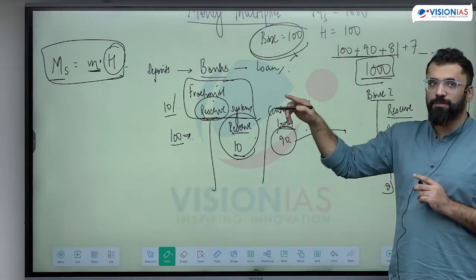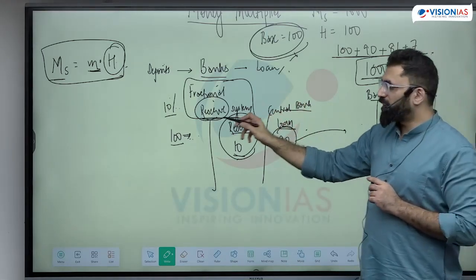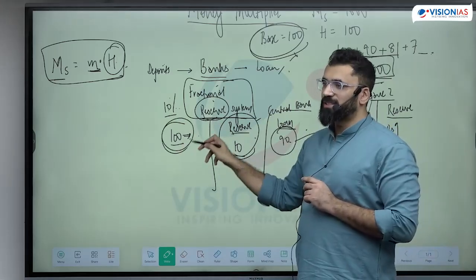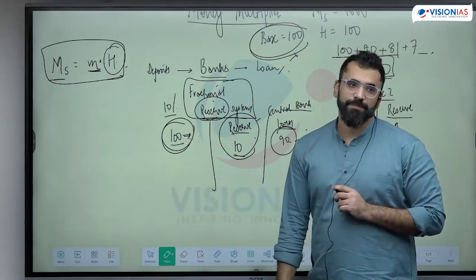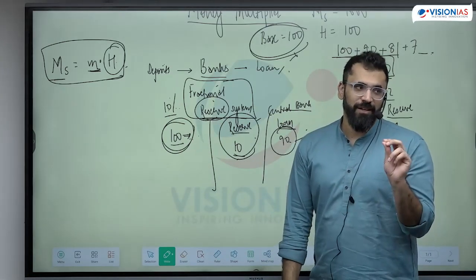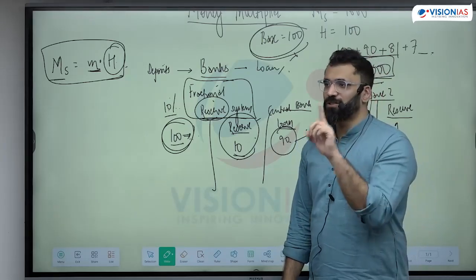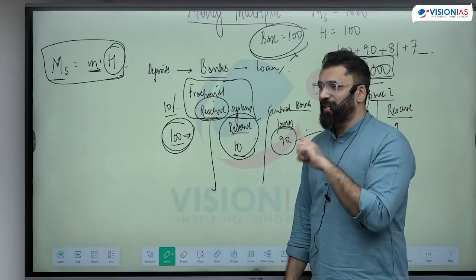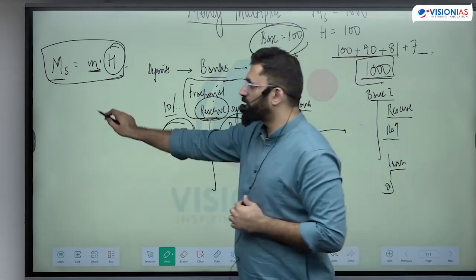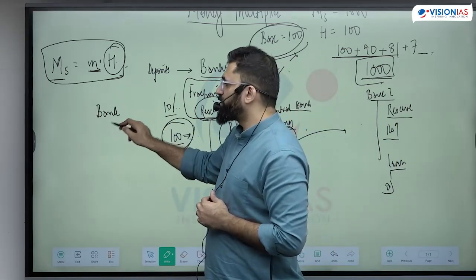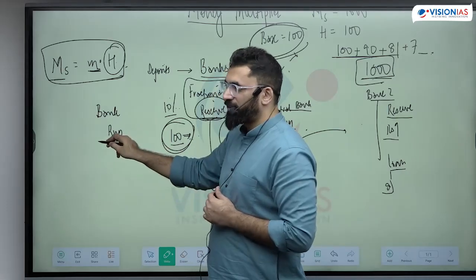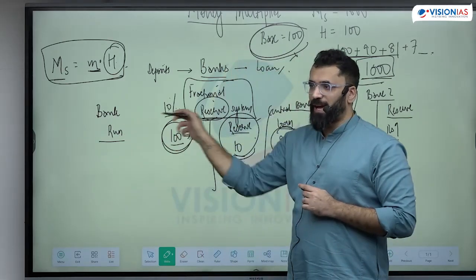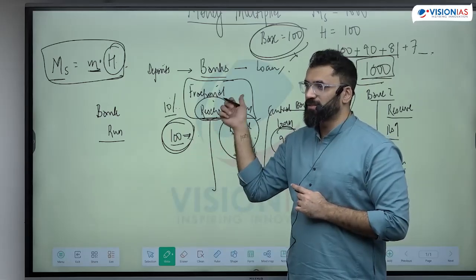This system keeps on operating. Why? Because not everyone will demand this deposit at the same time. This system works only because not everybody is going to demand the money at the same time. And if they demand the money at the same time, this is called a bank run, where everyone feels the bank is not safe. They run towards the bank, and the bank does not have that money. This is failure of a bank.